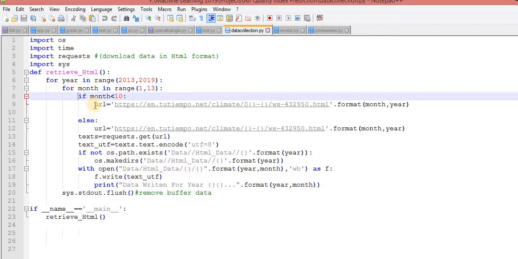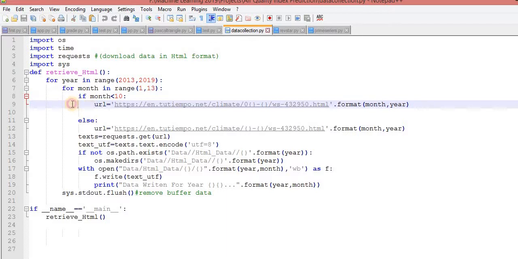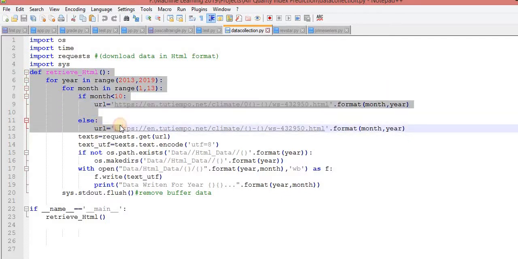Now you can imagine it: 1 tab, 2 tabs, 3 tabs, 4 tabs. That means this statement is associated with this condition, and this else is associated with this if. This line is associated with this else. Now the picture is neat and clean in front of you, and this concept is called indentation level.